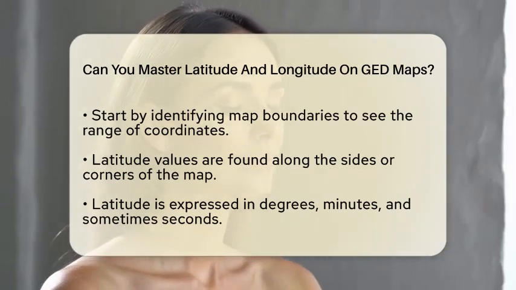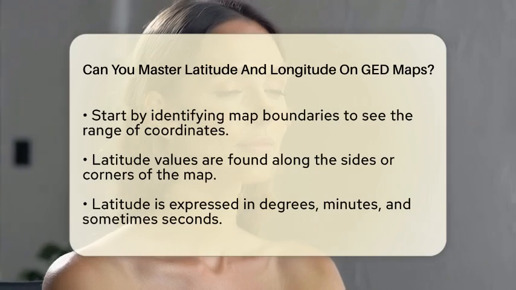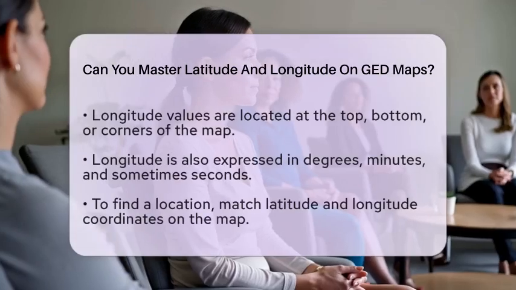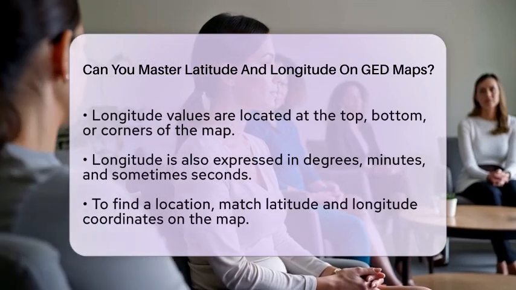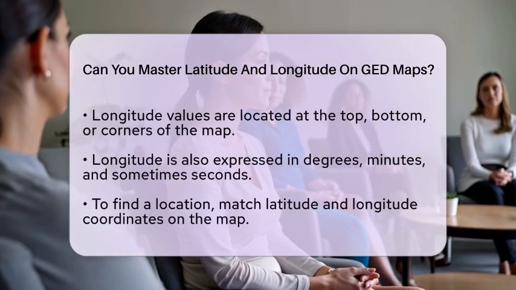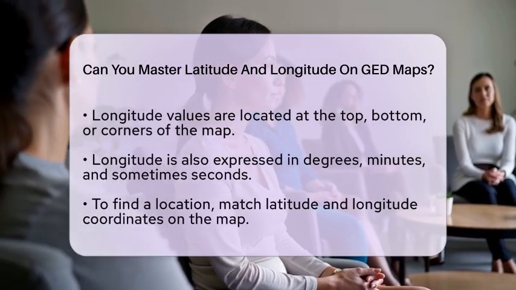Now let's look at longitude values. You will find these numbers at the top and bottom or corners of the map. They are also expressed in degrees, minutes, and sometimes seconds. Once you have the values, it's time to locate a specific point.